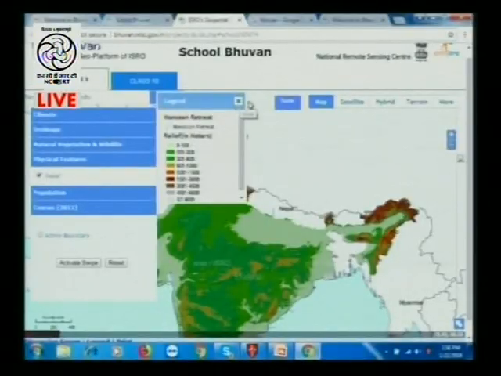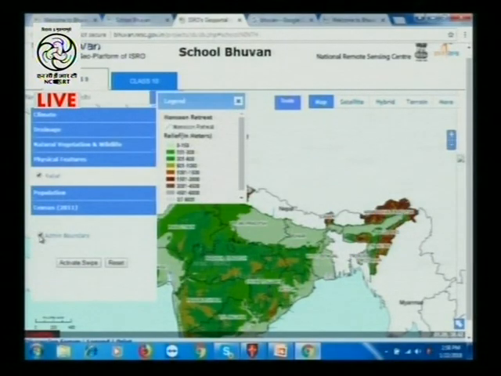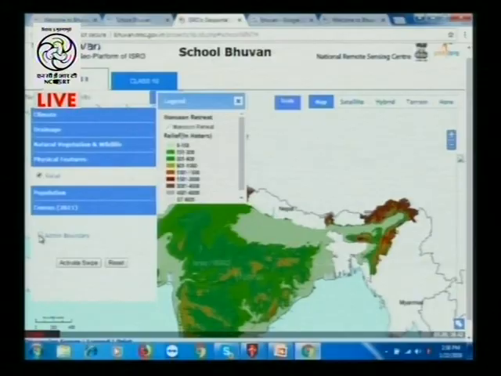And in the corner you will find an option of admin boundaries. If you click on that, the admin boundaries will appear on the same physiographic map. Now the boundaries of all the states have appeared. And if you do not want to study that, click on it again and they will be removed.